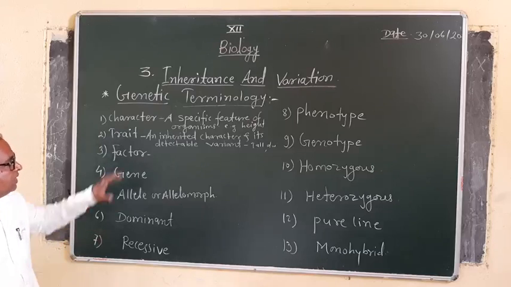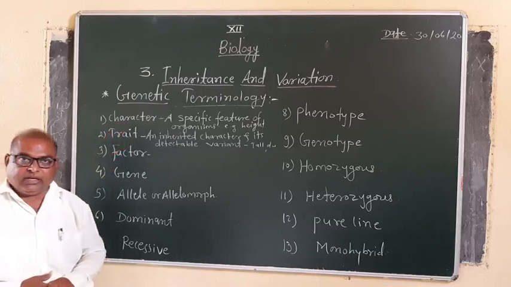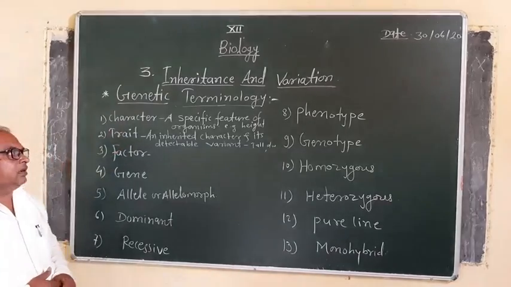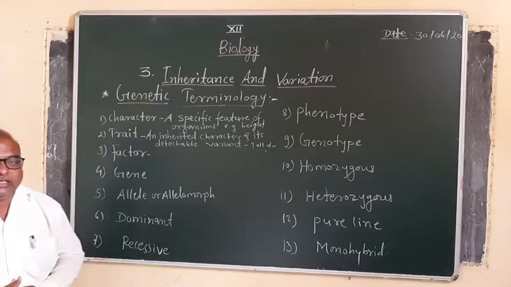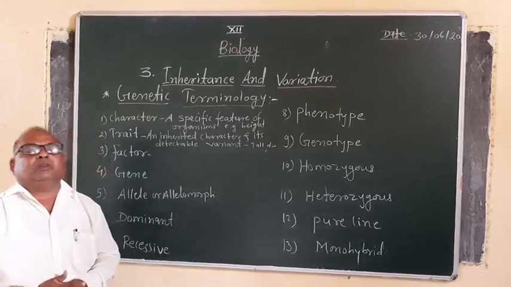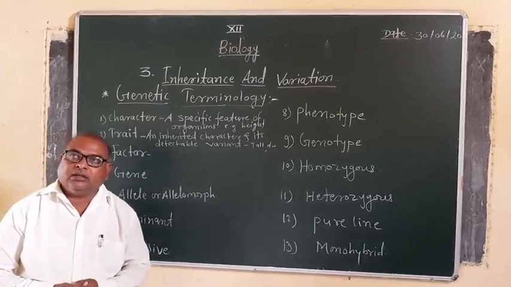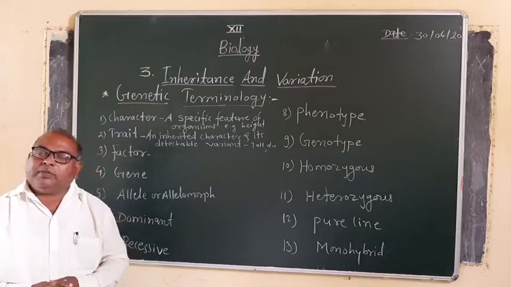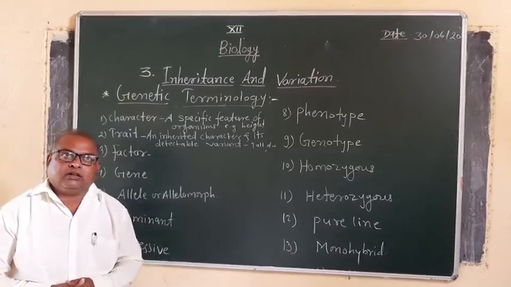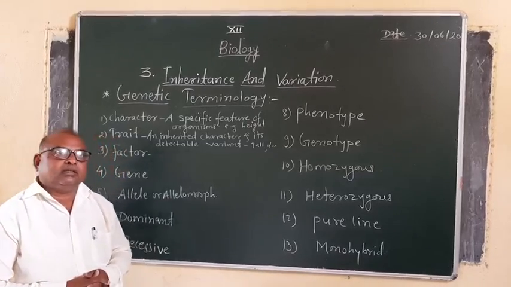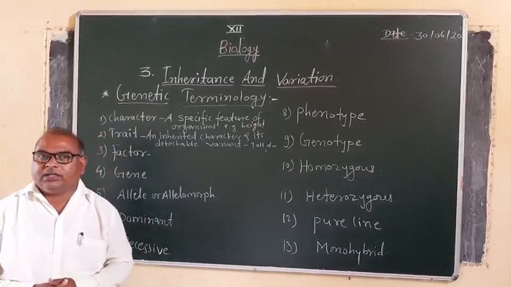The first term is character. Mendel used the term character, which is nothing but a specific feature of an organism. For example, if a pea plant is taken, a specific feature of the plant is the height of the stem.